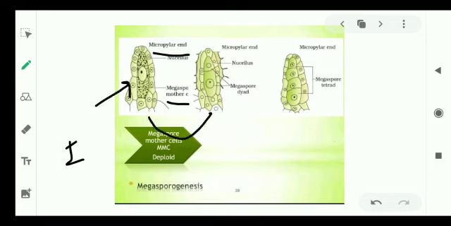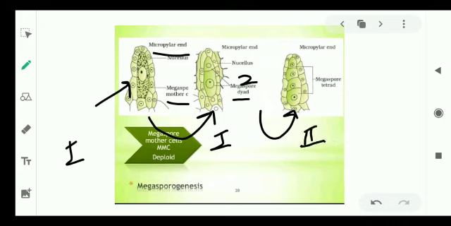It divides meiotically. So after the meiosis 1, two megaspores are going to be produced which are referred as megaspore dyad. These two megaspores will again undergo further division. So after the completion of meiosis, four megaspores are going to be formed which are arranged in a linear fashion and they are referred as megaspore tetrad.